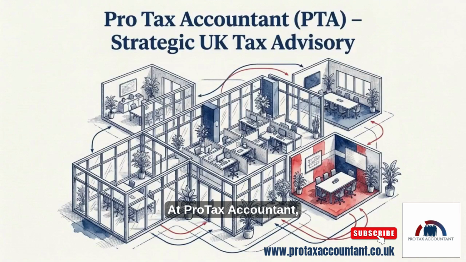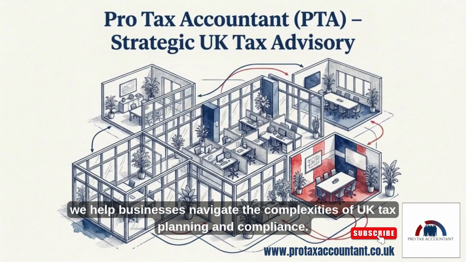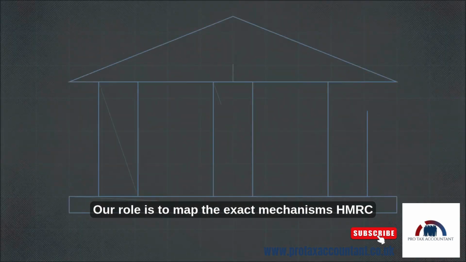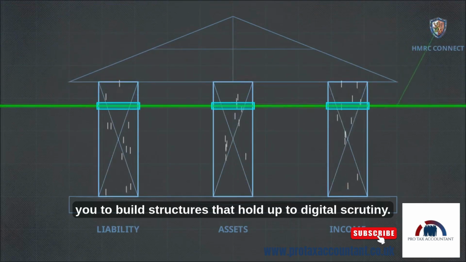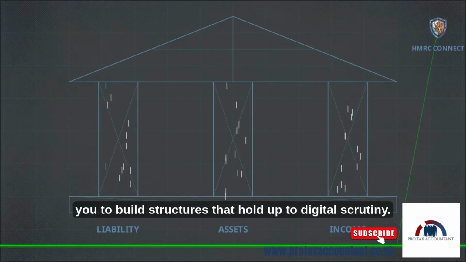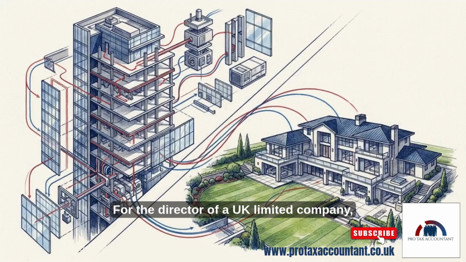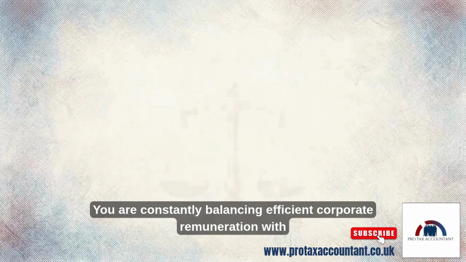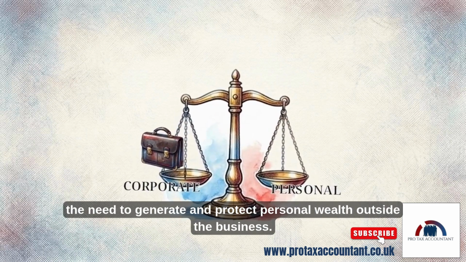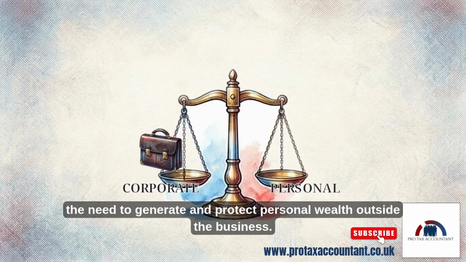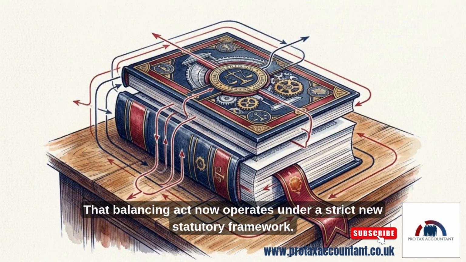At Pro Tax Accountant, we help businesses navigate the complexities of UK tax planning and compliance. Our role is to map the exact mechanisms HMRC uses to assess your liability, allowing you to build structures that hold up to digital scrutiny. For the director of a UK limited company, the financial landscape is highly specific. You are constantly balancing efficient corporate remuneration with the need to generate and protect personal wealth outside the business. That balancing act now operates under a strict new statutory framework.